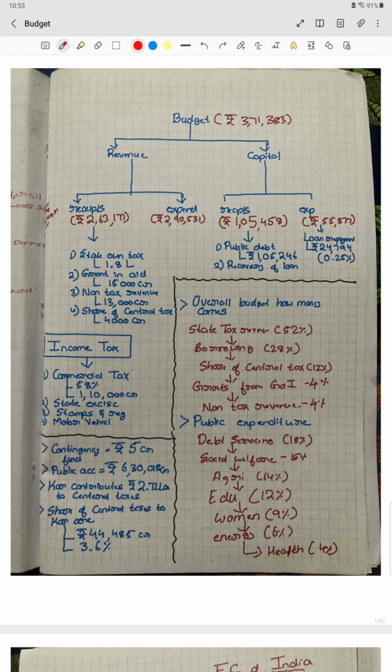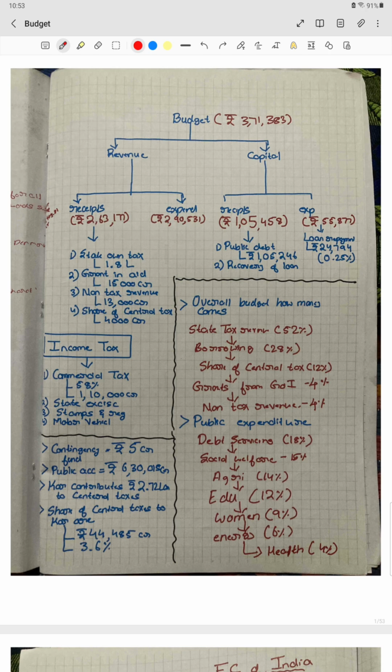So we have to know what the major constituents of the receipts are, and we have to know them in this order only. The maximum is the state's own revenue, that is 1.8 lakh. Then we have grant in aid, that is 15,000 crore. Then we have non-tax revenue, and finally share of central taxes. So grant in aid is 15,000, non-tax revenue is 13,000 crore, and the share of the central tax is around 4,000 crore. So this order is very important: state-owned taxes, grant in aid, non-tax revenue, and share of central taxes.